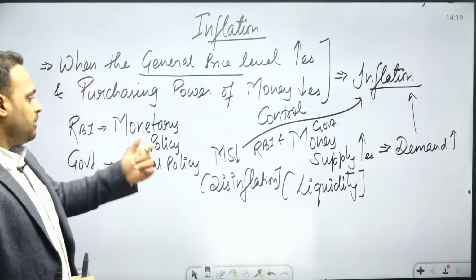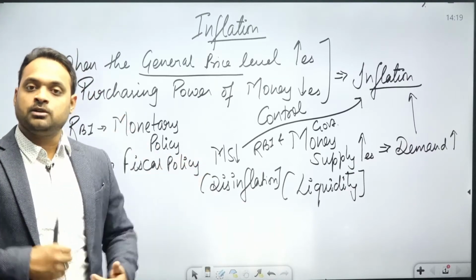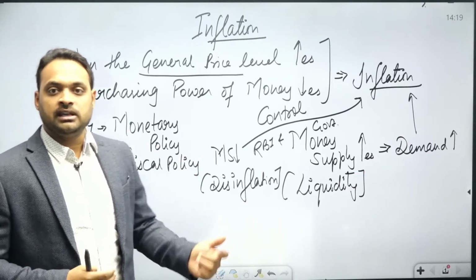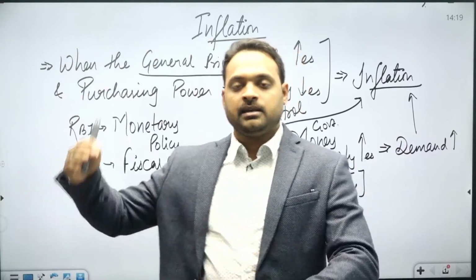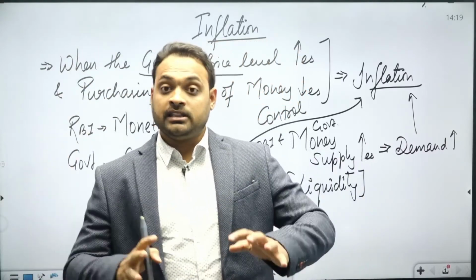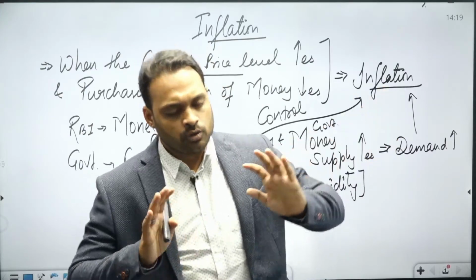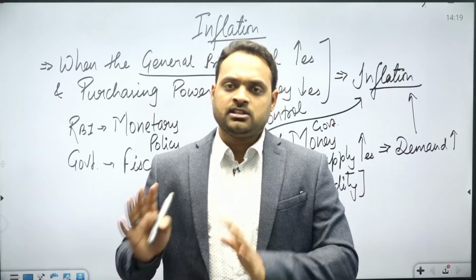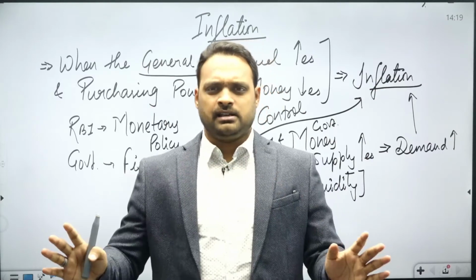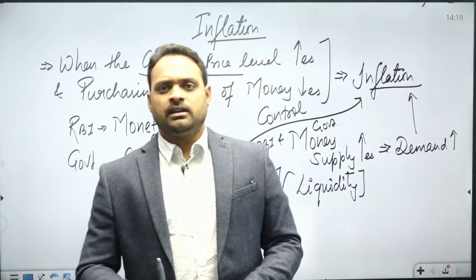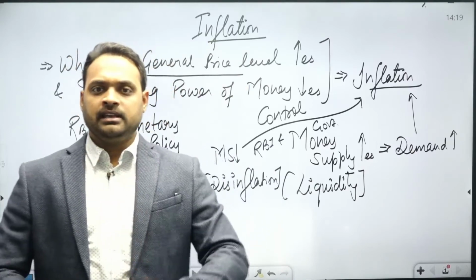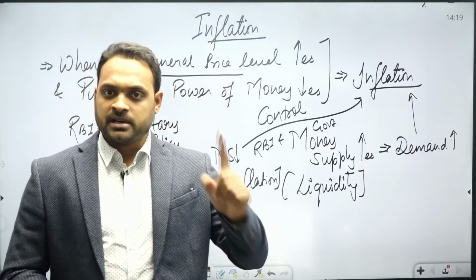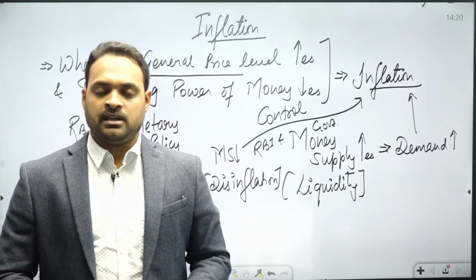And what are the instruments of the monetary policy, what are the instruments of the fiscal policy, how it impacts, how it creates the situation where money supply would start decreasing. So we will talk about these concepts in very detail, purely exam oriented and purely which is demanded by the examiner, right, in the preliminary examination, in the mains examination.